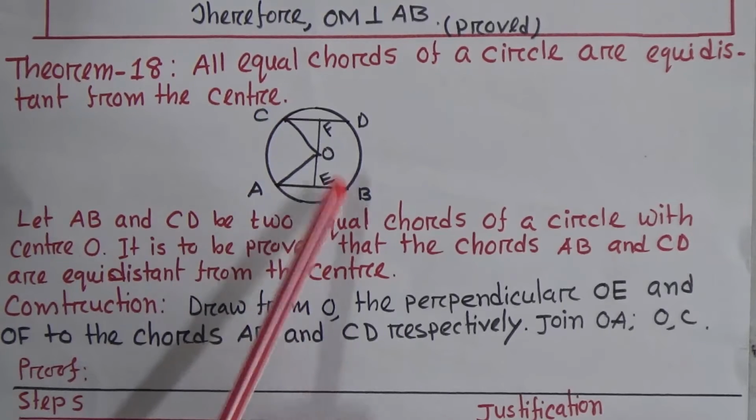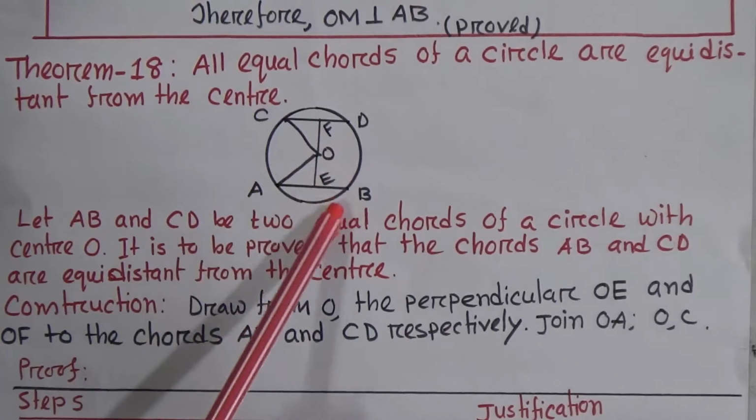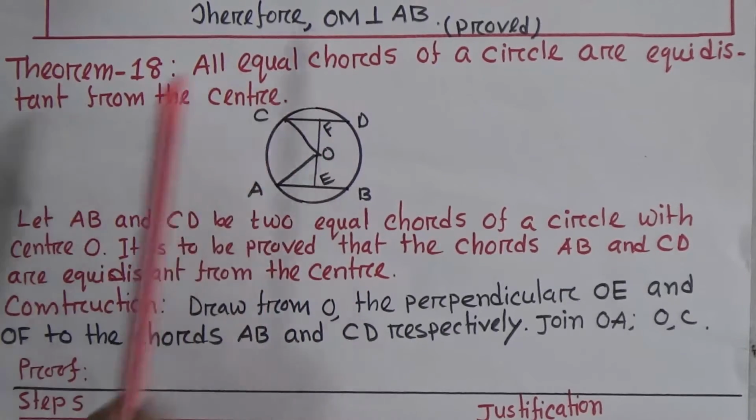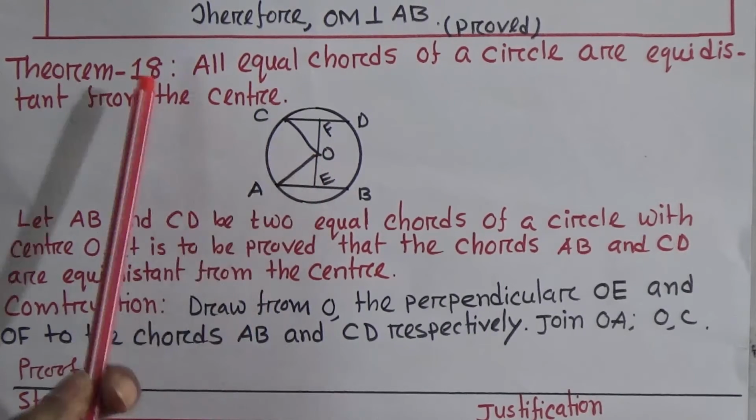Okay, we have to prove that OE equals OF. Now we need construction. We draw OE perpendicular to AB and OF perpendicular to CD. Also join OA and OC.